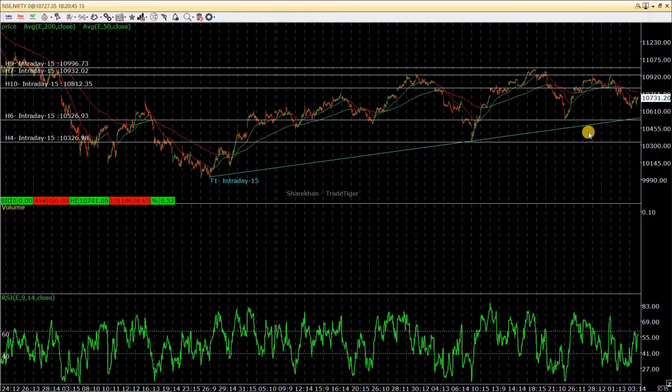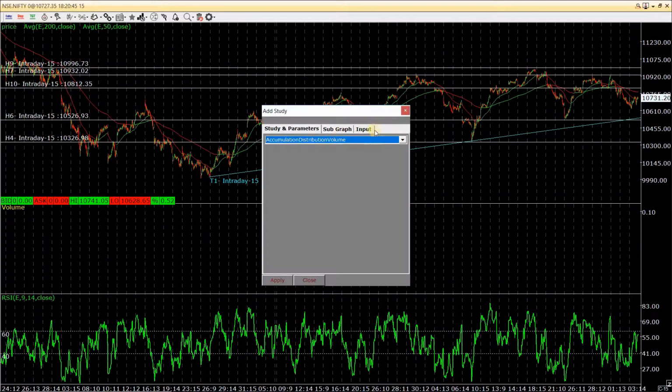The rupee also is strengthening, so it might continue the uptrend, but as you can see, there is a loss of momentum in RSI. There is a bearish divergence that is being formed. So we'll have to just watch and see what's going to happen in the next week, because in the very short term there is a bearish divergence, but over the medium term it does look like a bullish trend.